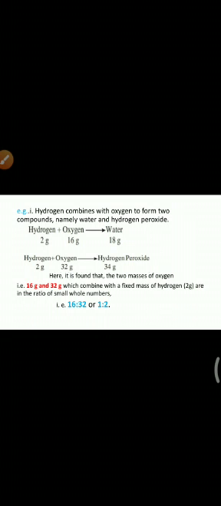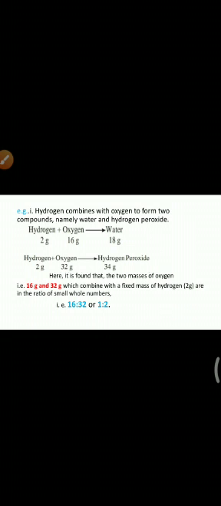See the example. Hydrogen combines with oxygen to form two compounds. I already gave one example, that carbon and oxygen react with each other to form either carbon dioxide or carbon monoxide. In the same way, hydrogen and oxygen also react with each other to give two types of compounds, namely water and hydrogen peroxide. Hydrogen plus oxygen gives water. Here you are using hydrogen 2 gram and oxygen 16 gram to give water 18 gram.